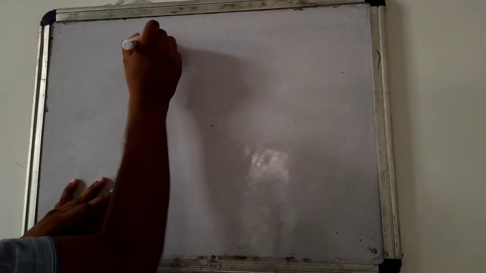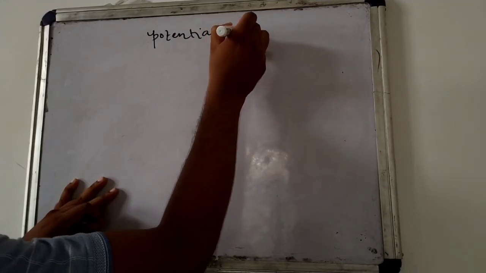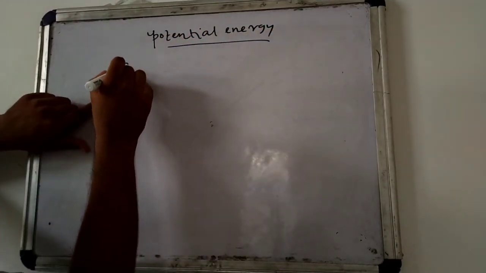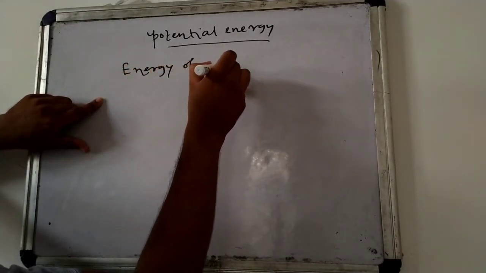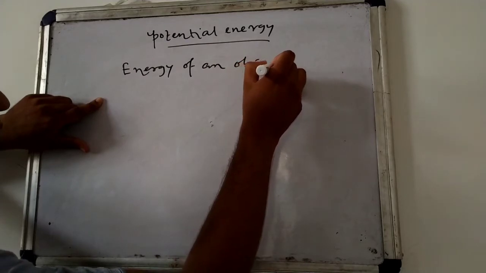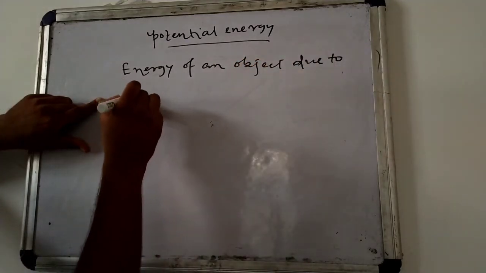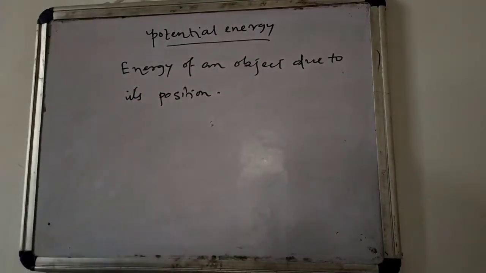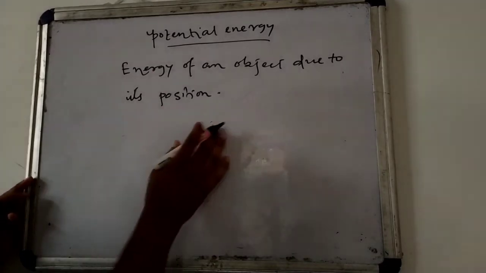Potential energy is the energy of an object due to its position. So let's explain potential energy with an example.